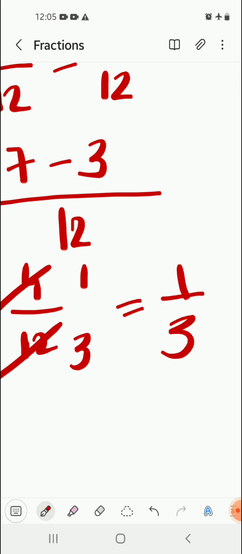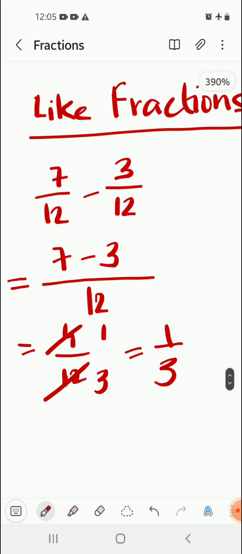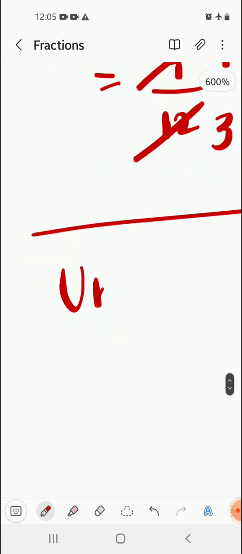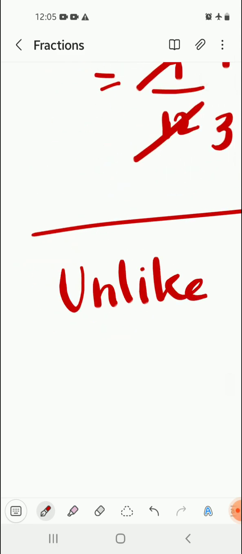Always remember, we have to find the answer in the reduced form, or in mixed fraction if the question is in improper fraction. Now moving on, we are going to learn how to subtract unlike fractions.